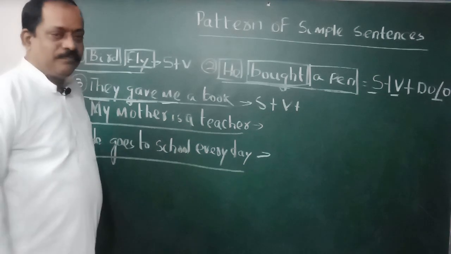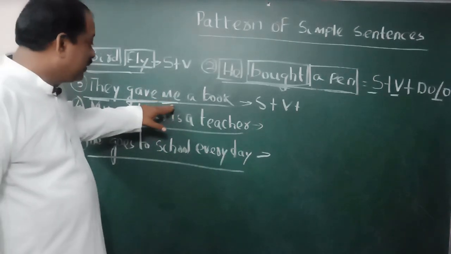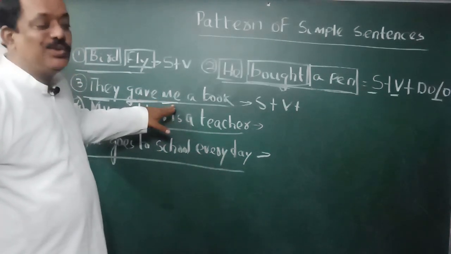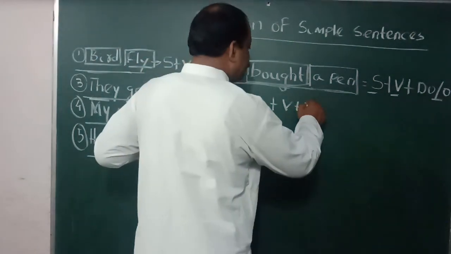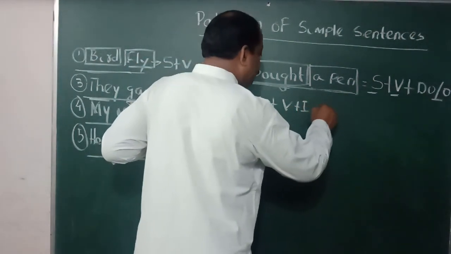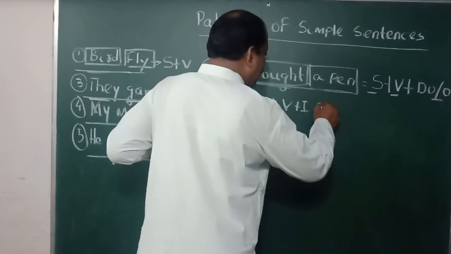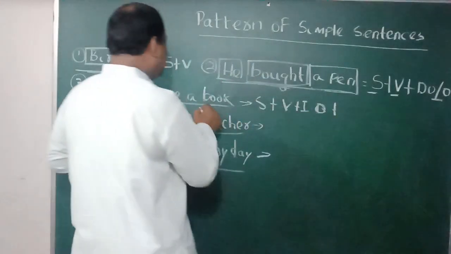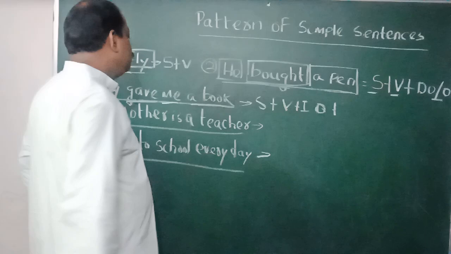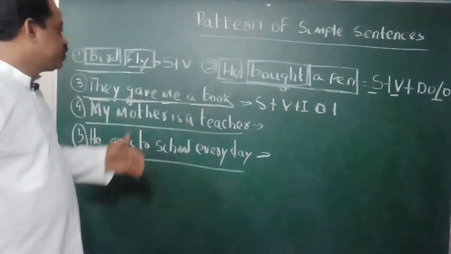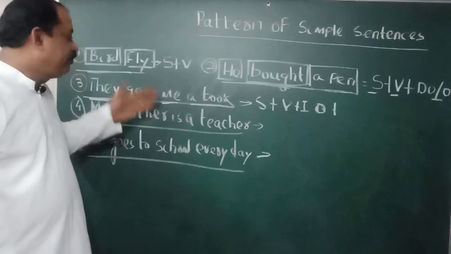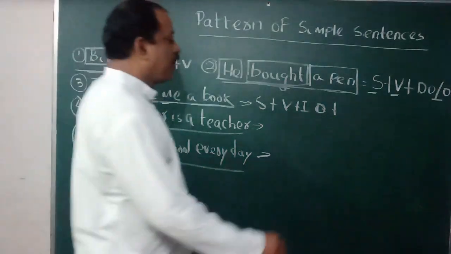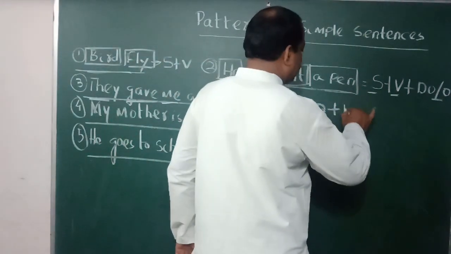The answer is me. So me gives the answer to the question who or whom. So it is a direct object. Sorry, it is an indirect object. You can write IO. And another word is there, a book. If you make a question, what did they give me? The answer is a book. A book is a direct object.